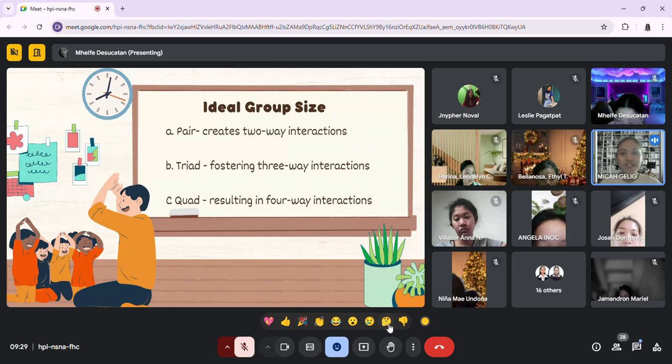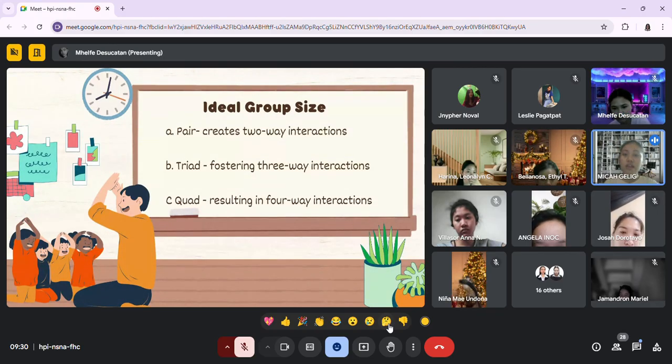All right. So it fosters three-way interaction. For example, three children work together to complete a puzzle. One child holds the pieces, another helps sort them by color, and the third child suggests where to place each piece. They take turns talking and collaborating to finish the puzzle. So in a triad, three children collaborate.